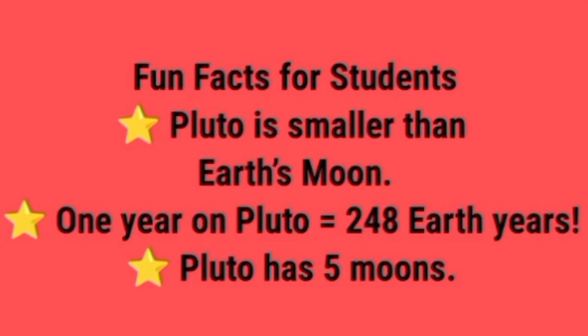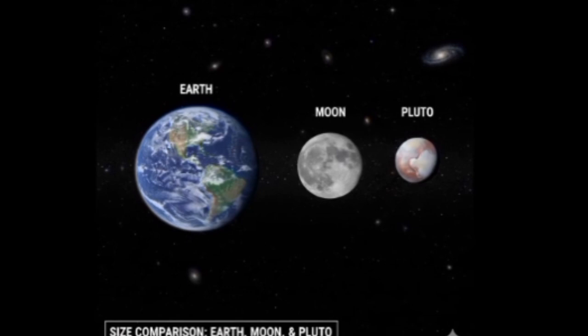Pluto is smaller than the Moon. Here are some fun facts for you. One year on Pluto is 248 Earth years and Pluto has 5 moons. Here you can see a comparison of the size of Earth, Moon and Pluto.